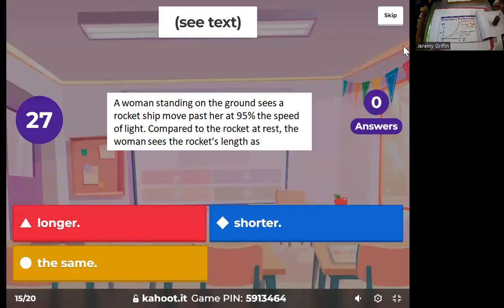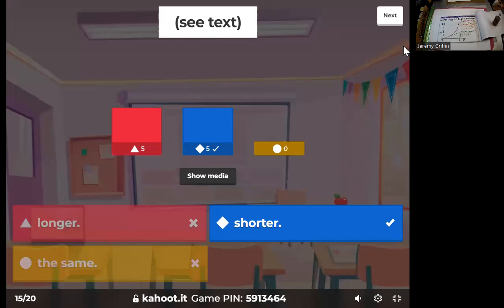Woman standing on the ground sees a rocket ship move past her at 95% the speed of light. Compared to the rocket at rest, she would see the rocket's length as Okay, half you guys follow that.